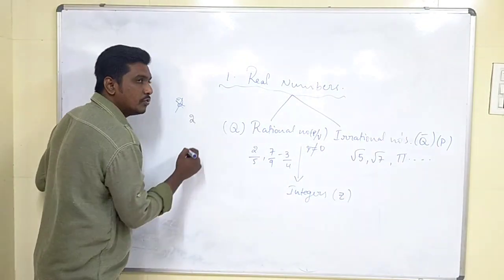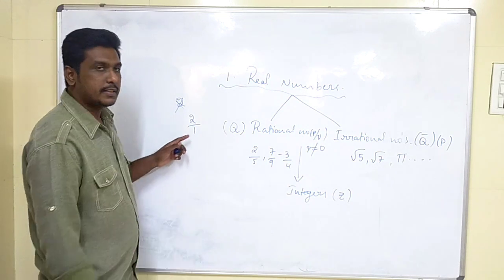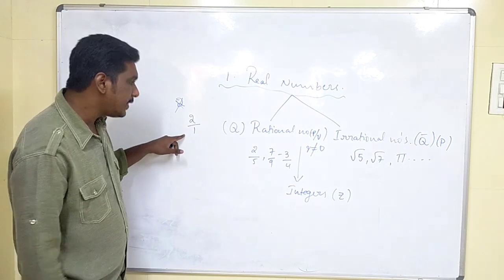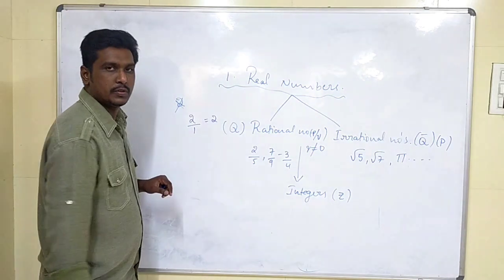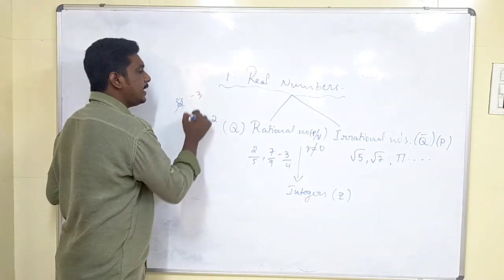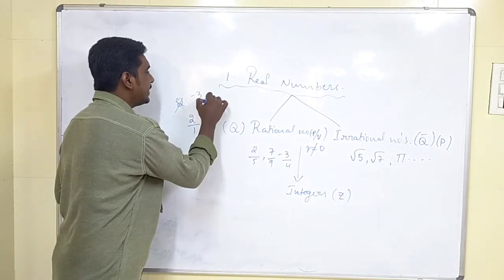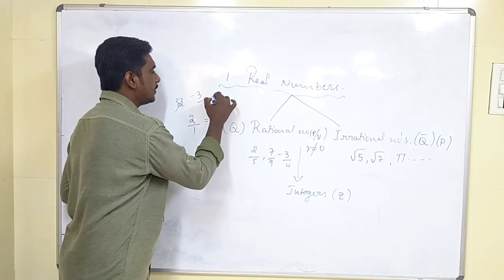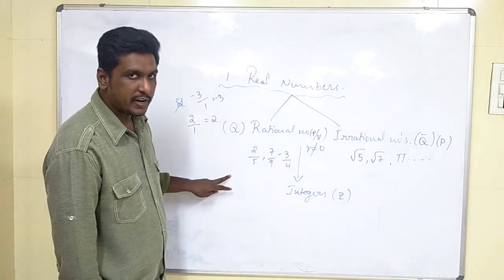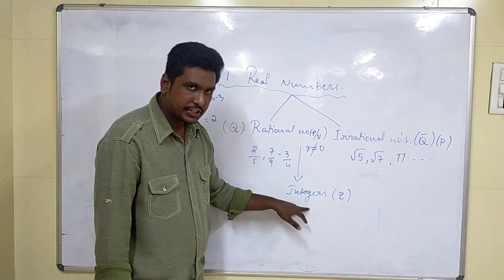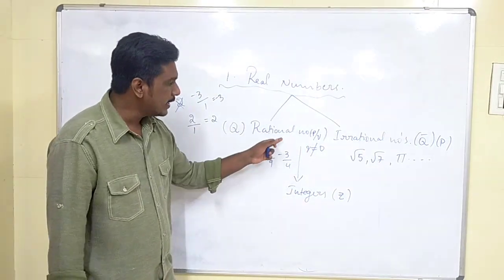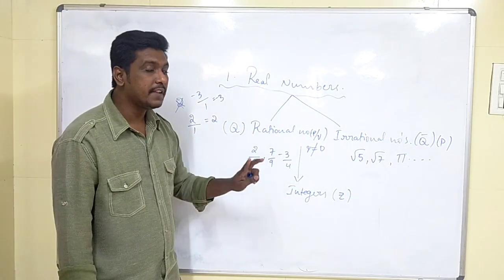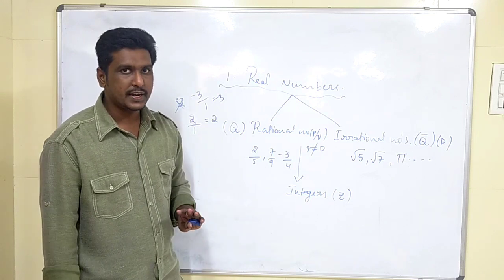Now, if you are having 2, then always we can consider it as 2 by 1. So 2 by 1 is nothing but 2. In the same way, if we have simply minus 3, then minus 3 by 1 is also minus 3 only. So from this, what we understand is that all the integers are actually rational numbers. But we cannot say all the rational numbers are integers. That we have to be very careful about, children. Got it, children?